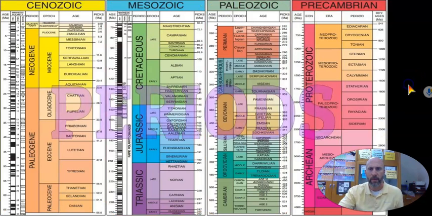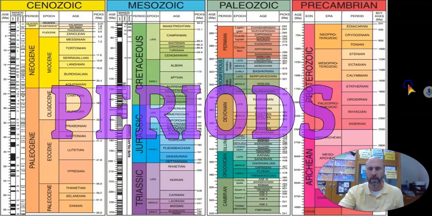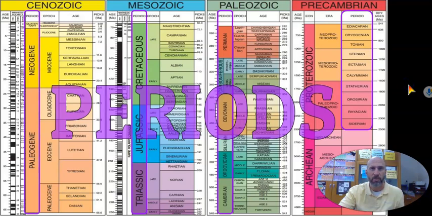And then lastly, we get into the periods. The periods are the much smaller sections here, and you might have even heard of these before. You've got Cambrian, Permian, and maybe you've heard of Triassic, Jurassic, Cretaceous, most people have heard of those, Paleogene, Neogene.